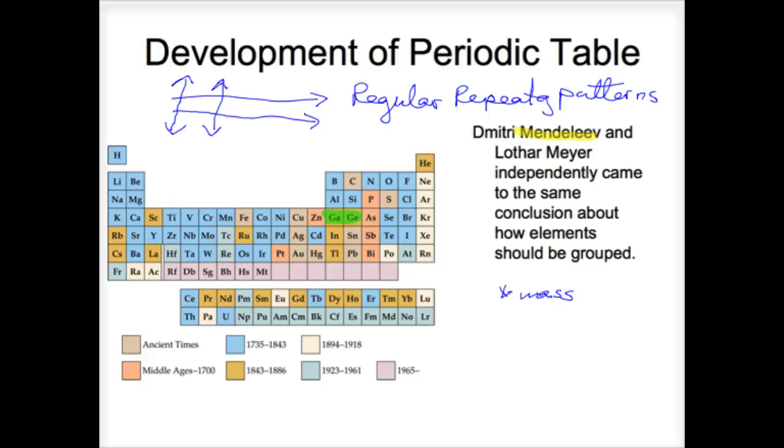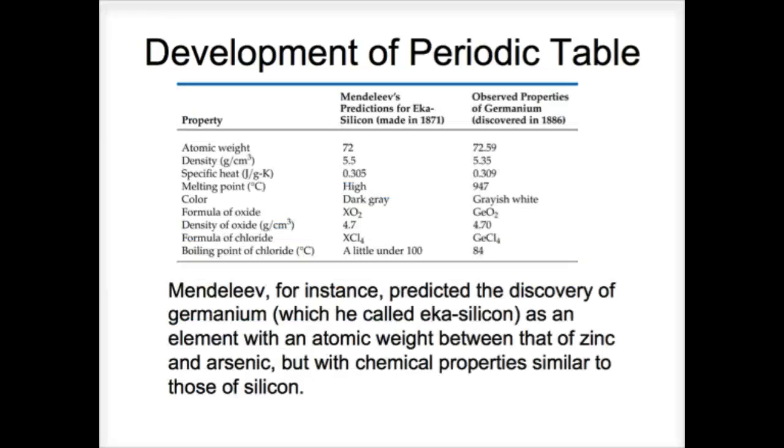And he called these Eka aluminum and Eka silicon. And the remarkable thing was that he was almost dead on. He predicted exactly the properties that germanium would have before it was ever discovered.